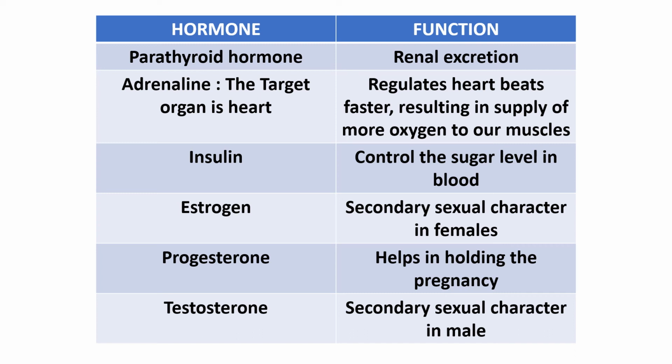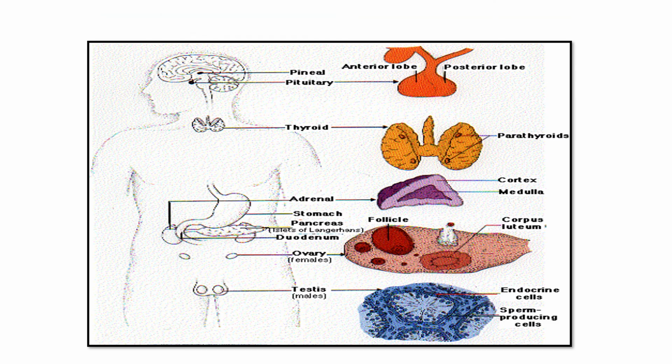Estrogen, secondary sexual characters in female. Progesterone helps in holding the pregnancy. Testosterone, secondary sexual characters in male. You can see all these glands in this diagram.